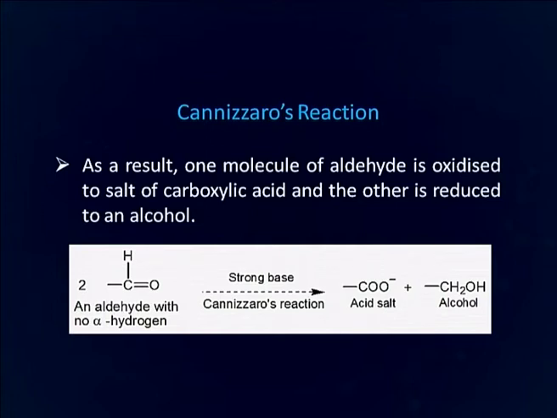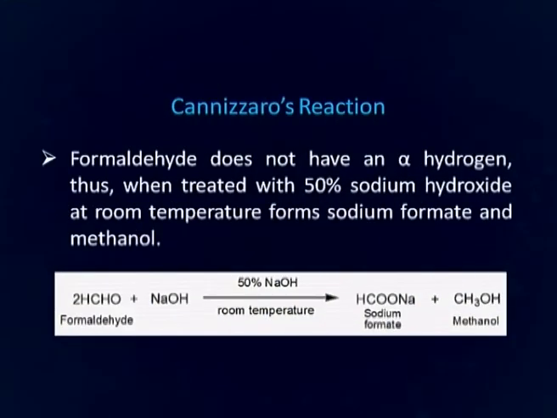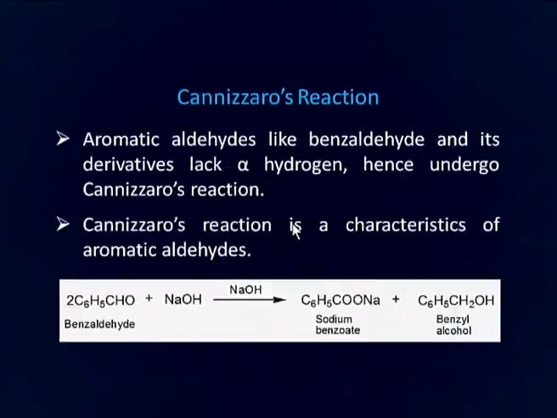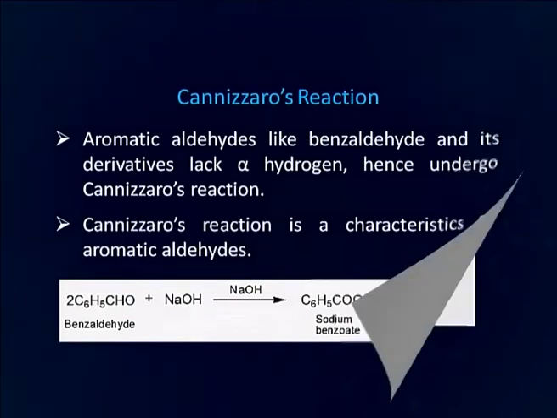reduced form of aldehyde. Formaldehyde does not have any alpha hydrogen. Thus, when treated with 50% solution of sodium hydroxide at room temperature, it forms sodium formate and methanol as a result of Cannizzaro reaction. Aromatic aldehydes like benzaldehyde and its derivative lack alpha hydrogen, hence they also undergo Cannizzaro reaction. Cannizzaro reaction is the characteristic reaction of aromatic aldehydes.